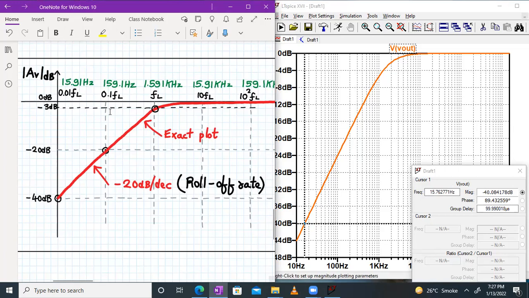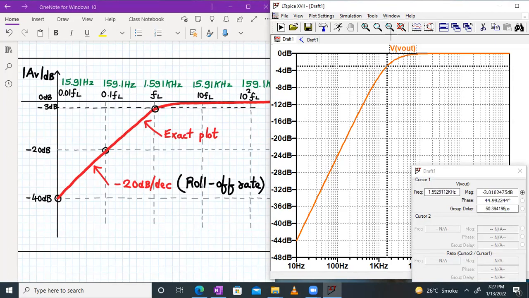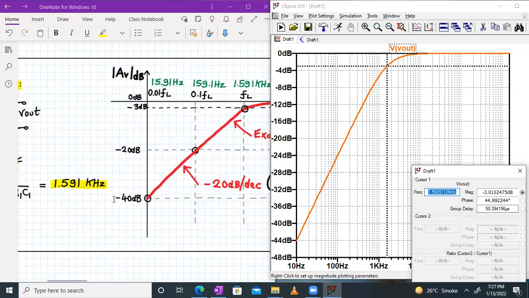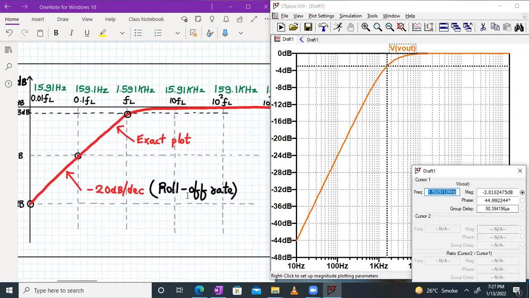So 15.9 value or 15.76, the gain is around minus 40 dB. Now let's check the next value at minus 20 dB. So around approximately minus 20 dB, the frequency is 156. So 159. Yeah, it's an approximate value. So it's coming correctly. And now at minus 3 dB, the frequency is, as you can see clearly, the cutoff frequency is 1.592. And in theoretical, we got it as how much? 1.591 kilohertz. So it's behaving exactly in the same fashion.